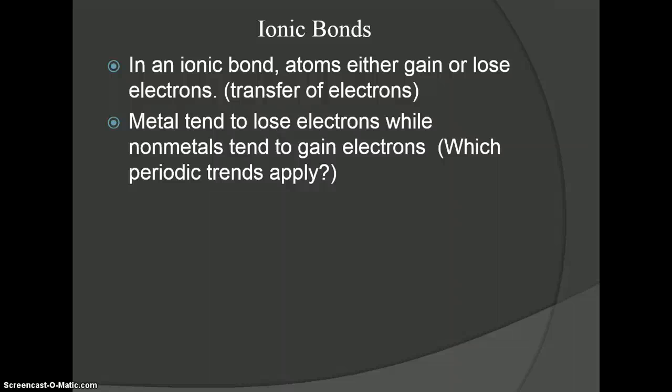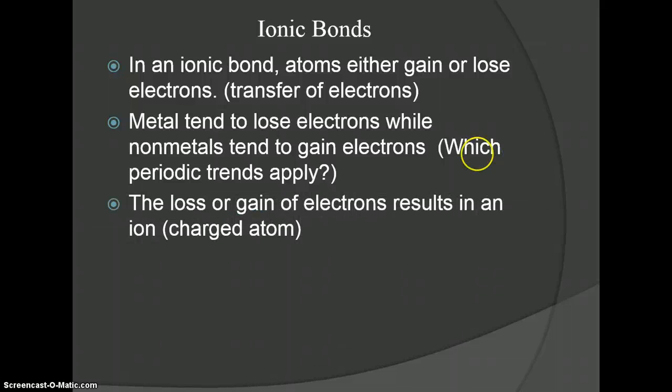And so metals tend to lose electrons, nonmetals tend to gain electrons, and because they've lost or gained electrons, it results in an ion or a charged atom. So you have a positive and a negative, and sometimes they can lose more than one electron, or sometimes they can gain more than one electron. And so you may end up with a positive 2 charge or a negative 2 charge, or we write it as 2 plus, okay, or 2 negative in those cases.